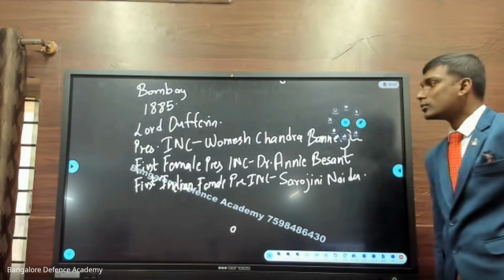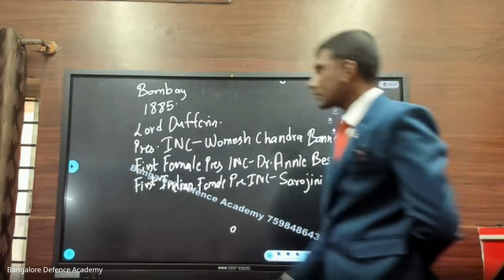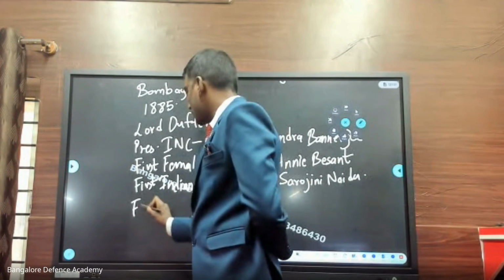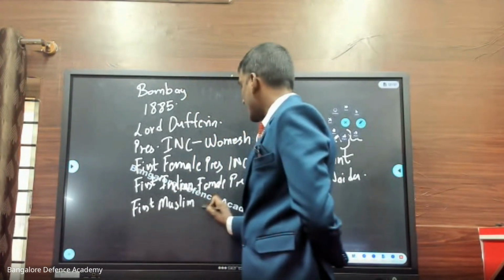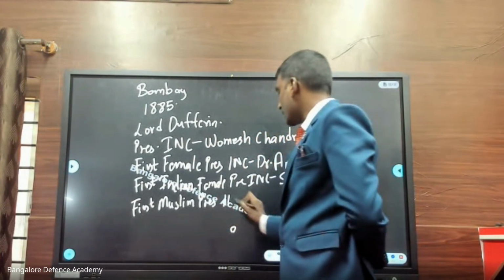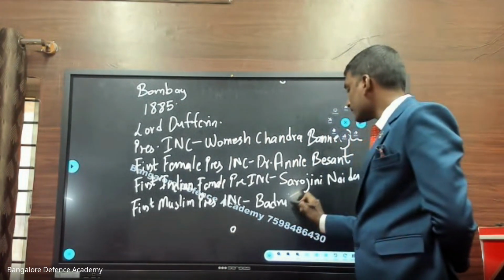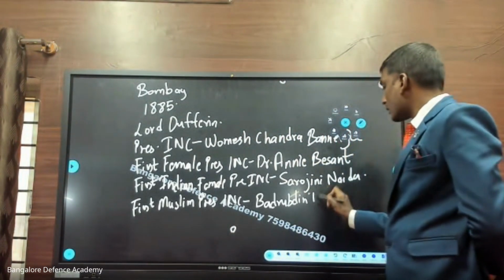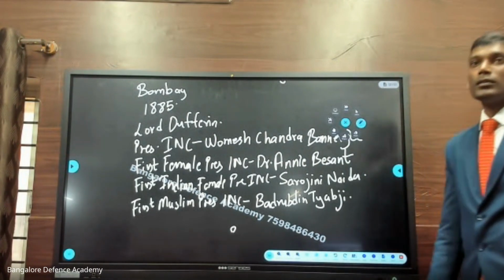Sarojini Naidu. These are all expected questions. That's why I'm writing on the board. Okay. Next, the first Muslim president of the Indian National Congress is Badruddin Tyabji.